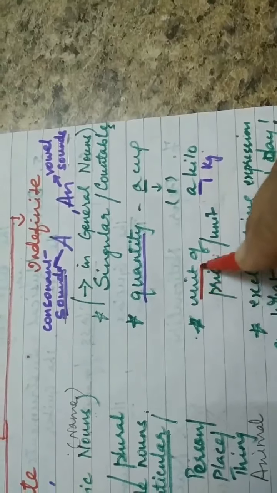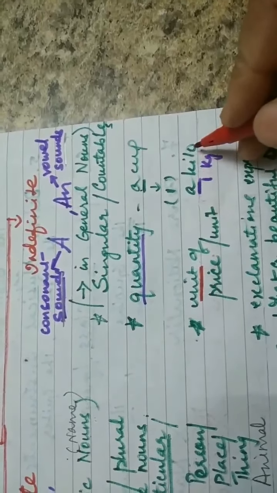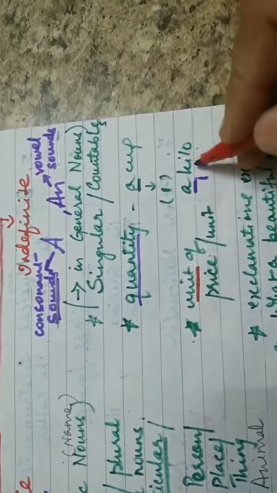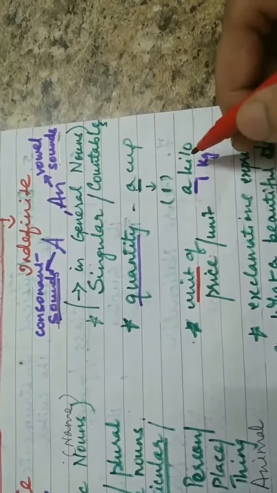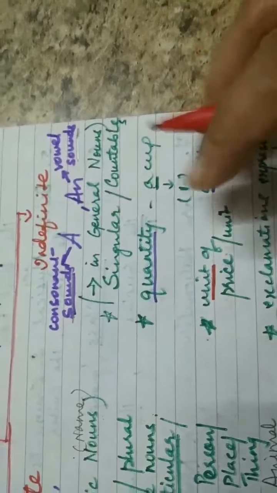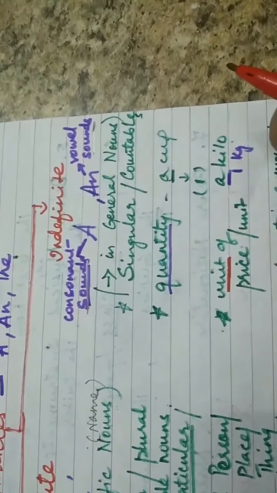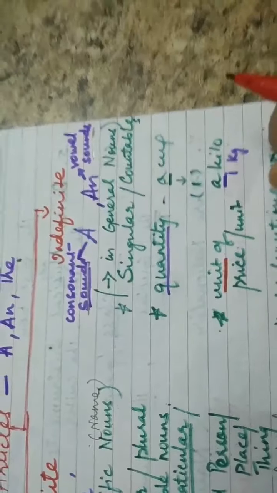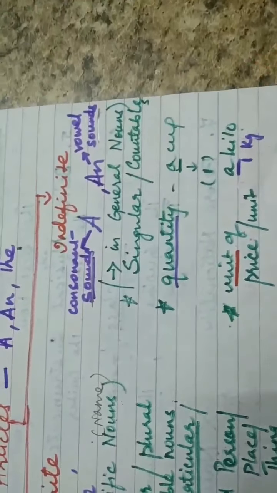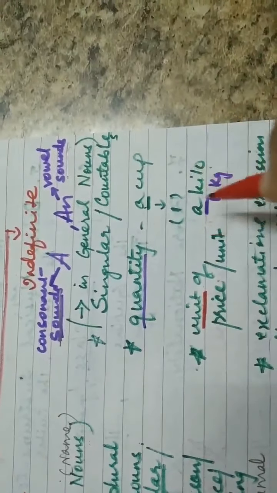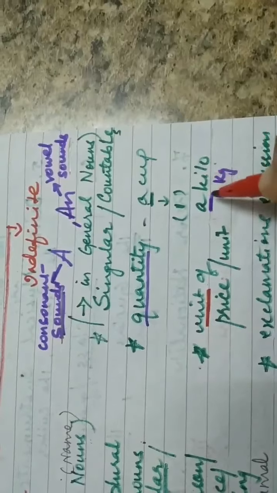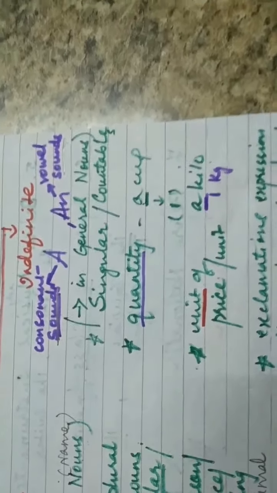an denotes a unit. For example, a kilo of sugar, a kilo of rice. So that means 1 kilo of rice, 1 kilo of sugar. So it is, give me a 10 rupee note. So again you are telling a price of something, so you use it for units of a price. You use a in the place before the noun.